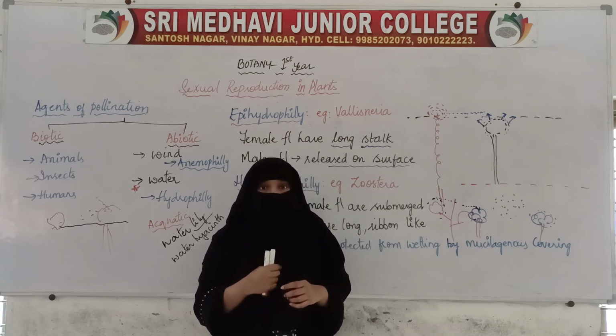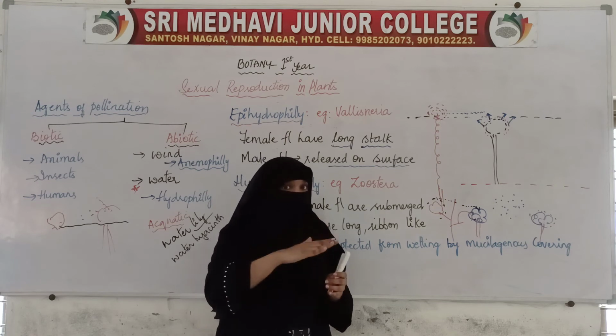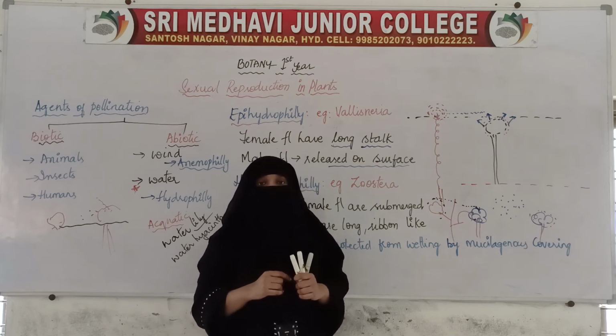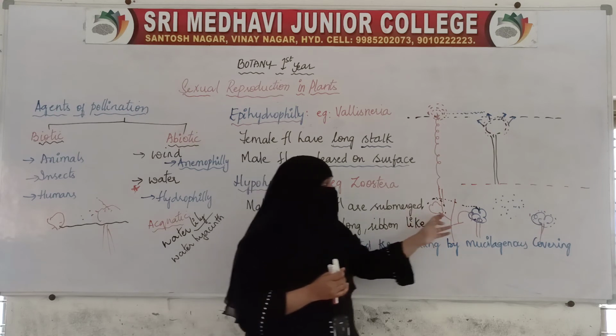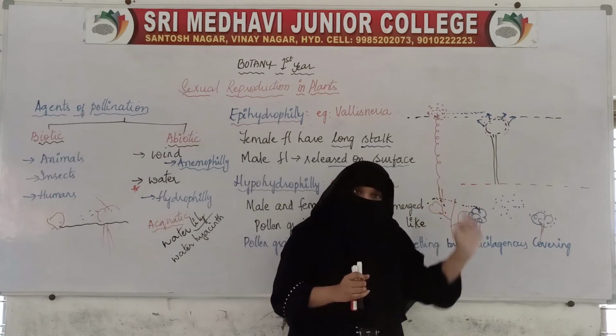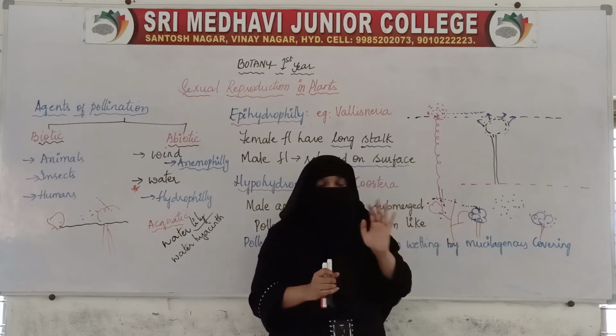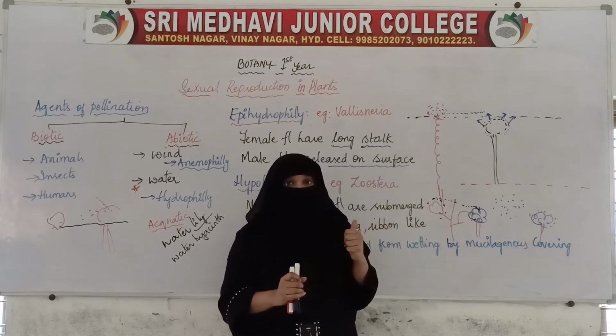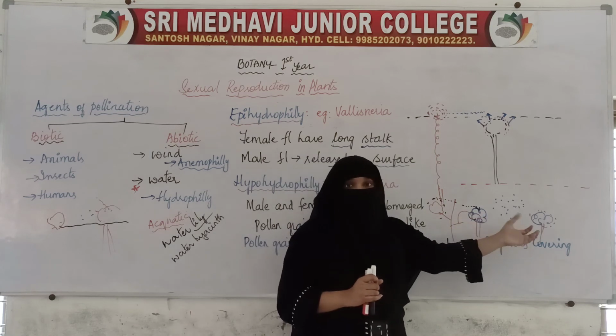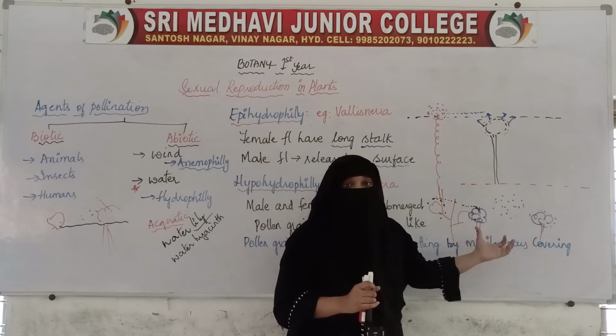So in the submerged plants, water is helping in the pollination. Water is helping in the transfer of pollen grains from anthers to stigma of the same flower or the other flower or other plant. Both the flowers are submerged here.